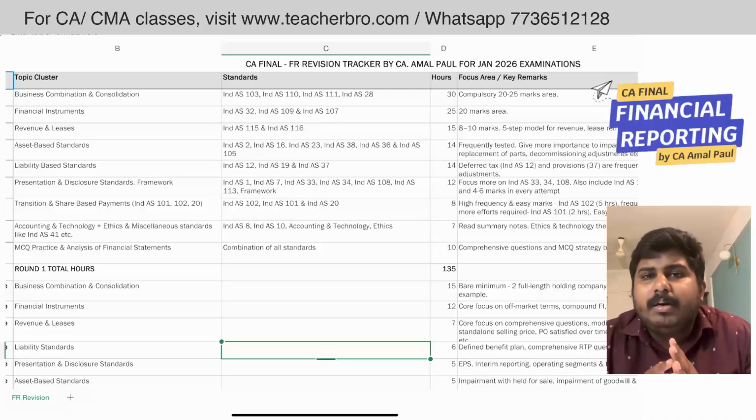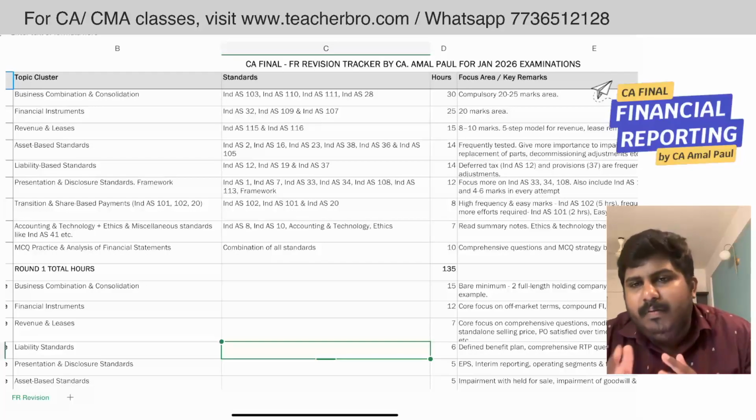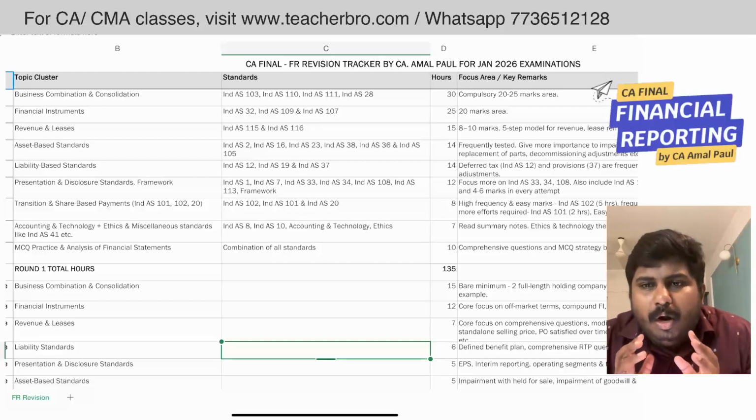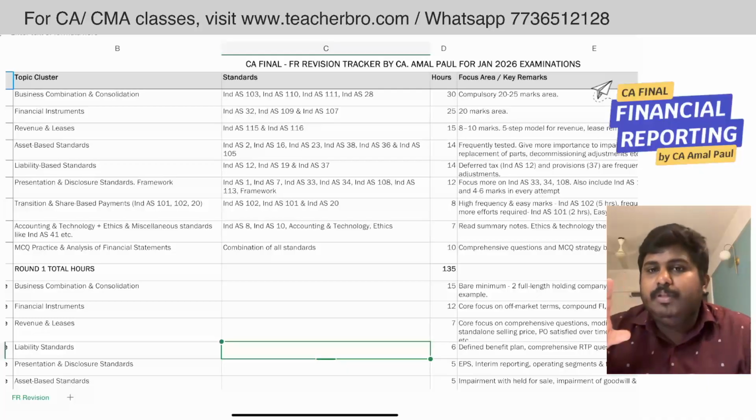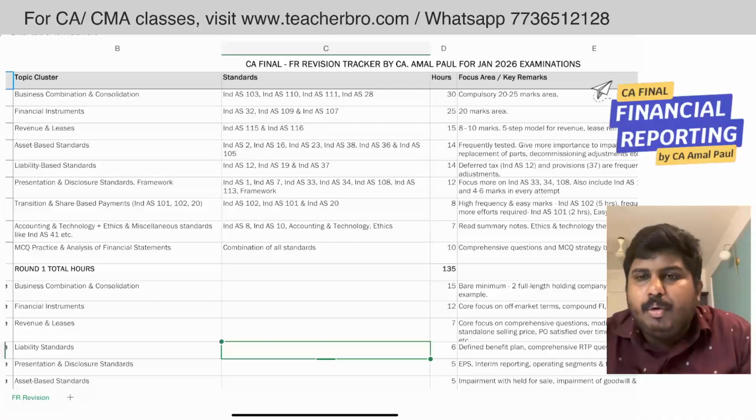For these four standards, you can spend up to 30 hours and critically revise this topic. You can do a lot of problems from this area. You have to write a lot, you have to practice a lot, and you have to do time-bound practice also. If the question asks for 14 marks, you are required to complete it within 20 to 25 minutes. That is the maximum time you can take.